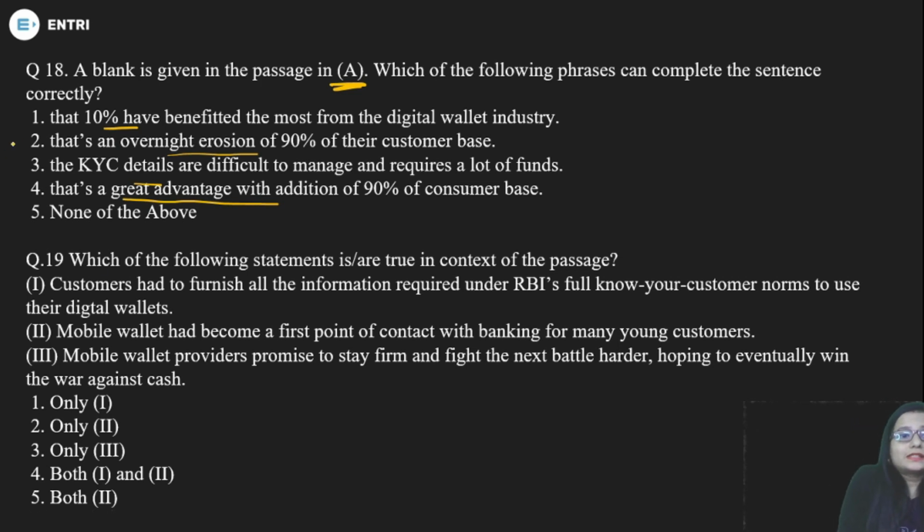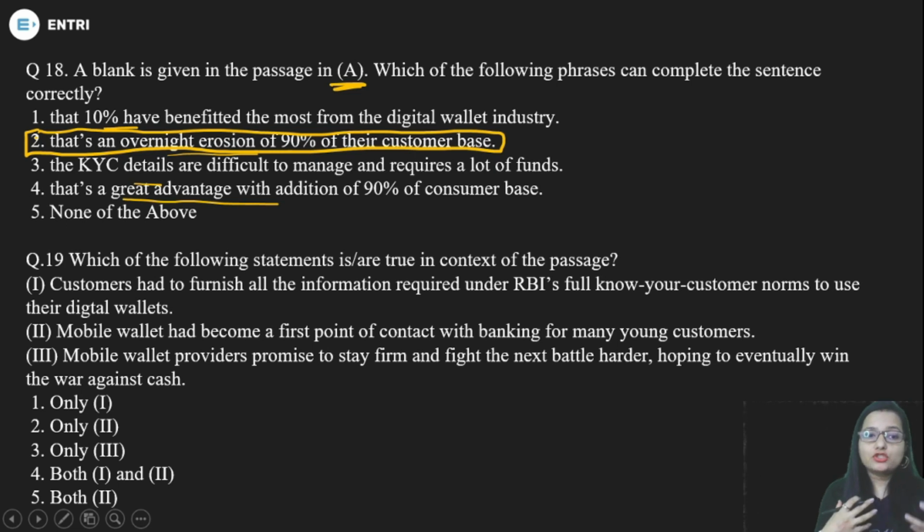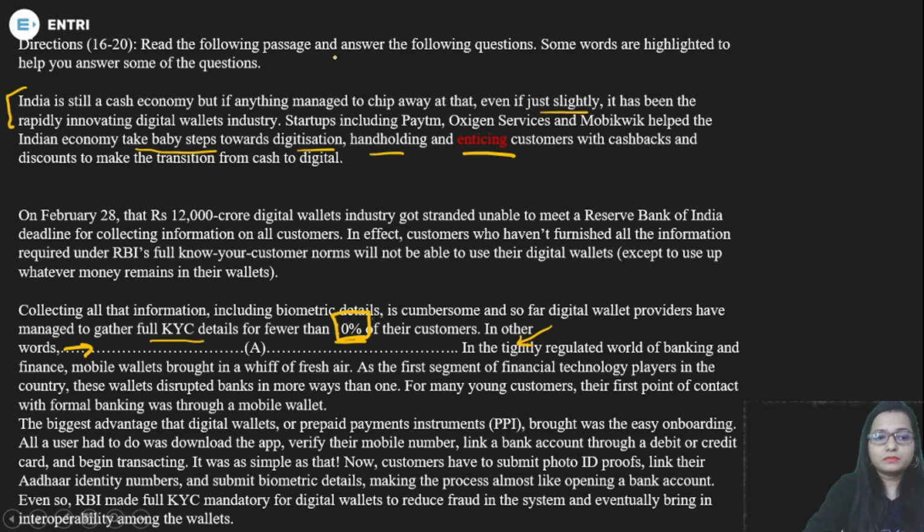No. See, the second statement is saying that's an overnight erosion of 90% of their customer base. What happens when they manage to get more KYC done? Then there will be an overnight erosion of 90% of their customer base. So this should be written in the blank in the passage. Here you have to fill the second option.